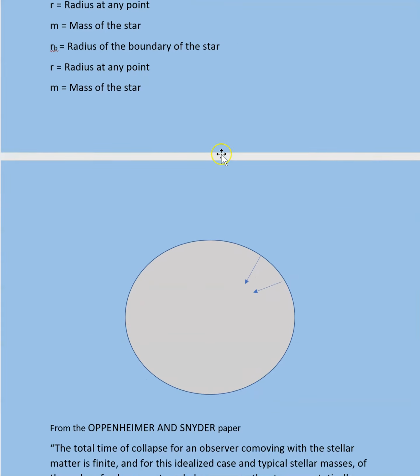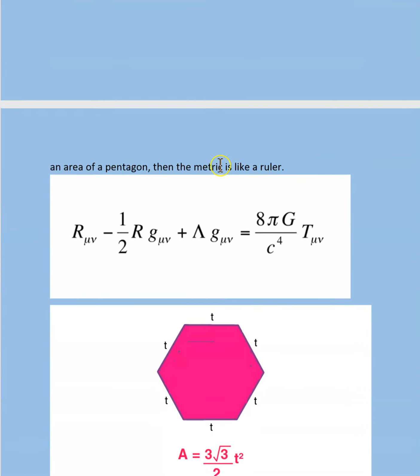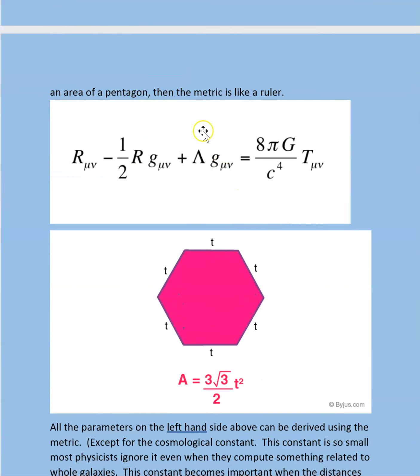So how would you derive a metric? Now you have Einstein's field equation. R_mu nu is the Ricci tensor that could be written down using the metric, and R is the Ricci scalar that also can be written down, and g_mu nu is the metric.